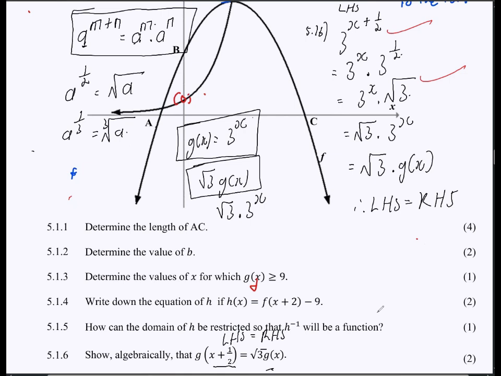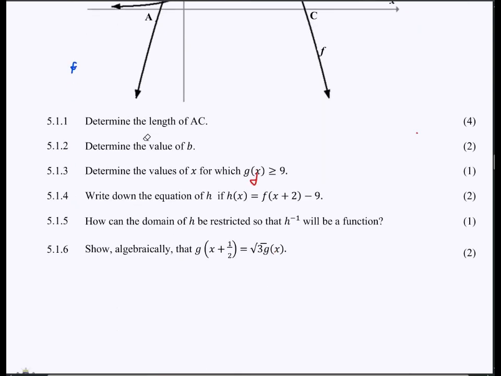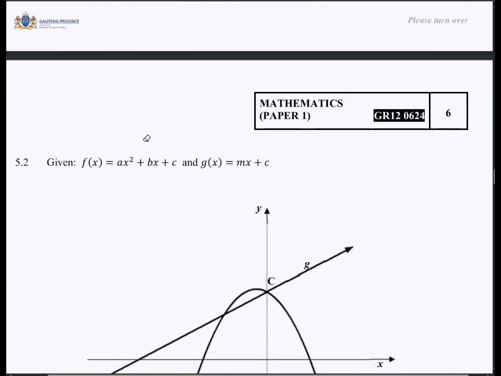Wow. Okay, we move. We still have another one.